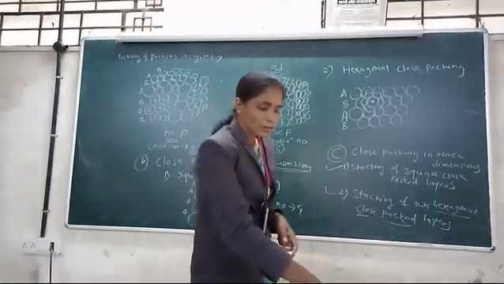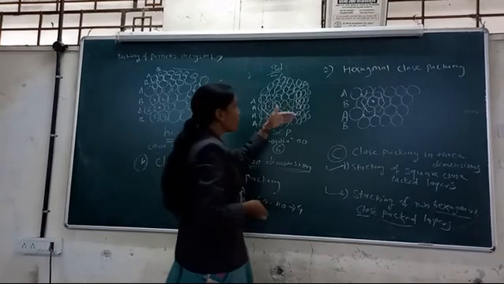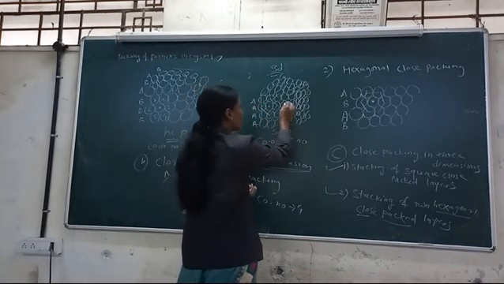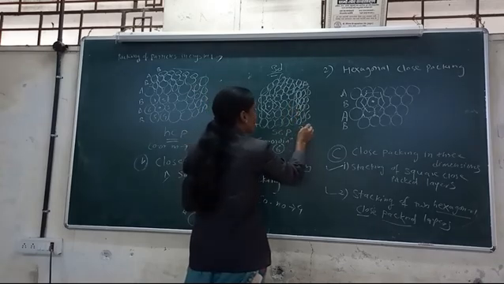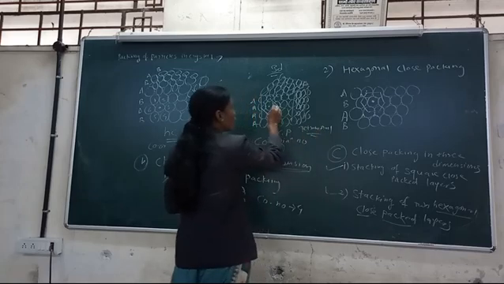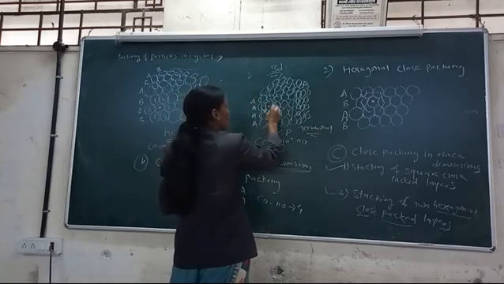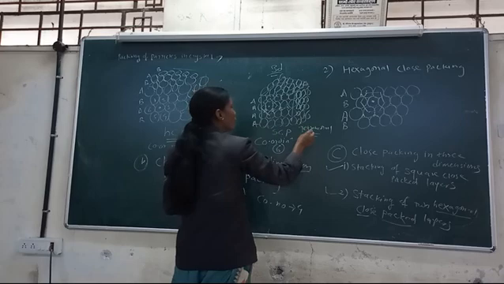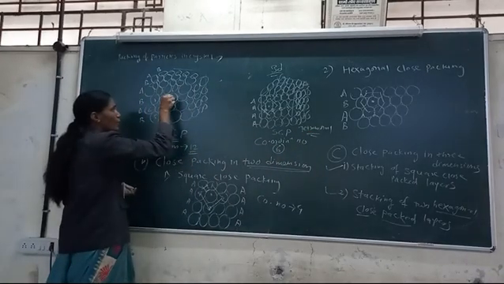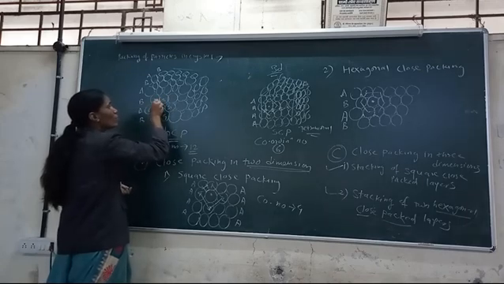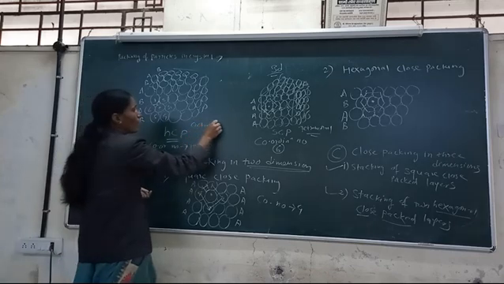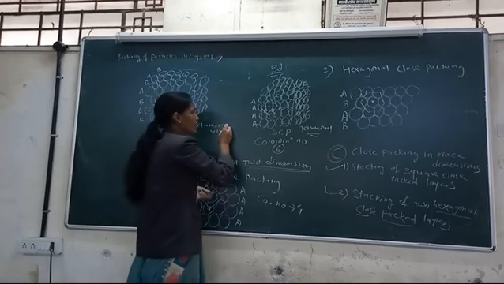And in the close packing three-dimensional structure of SCP, we get a tetrahedral void. Every sphere forms a tetrahedral void, and in HCP the octahedral void is present.